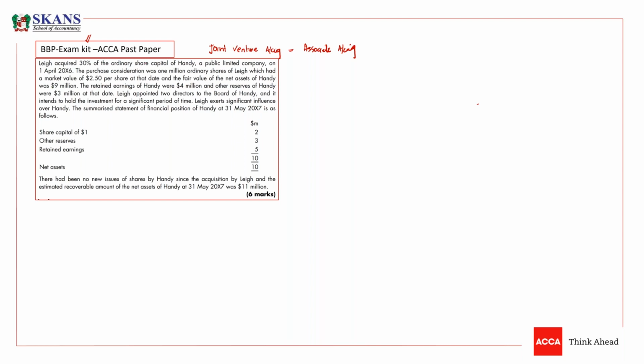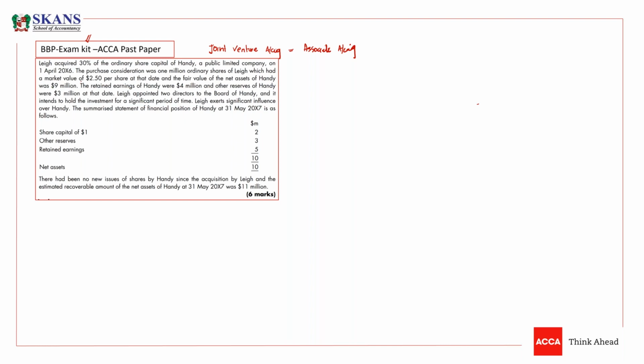Lee acquired 30% of the ordinary share capital of Handy, a public limited company, on 1st April X6. So 1st April X6 is the date of acquisition for 30%. For 30%, we can say that this company is an associate. The purchase consideration was 1 million ordinary shares of Lee, which had a market value of 2.5 per share at the date, and the fair value of net assets of Handy were 9 million.